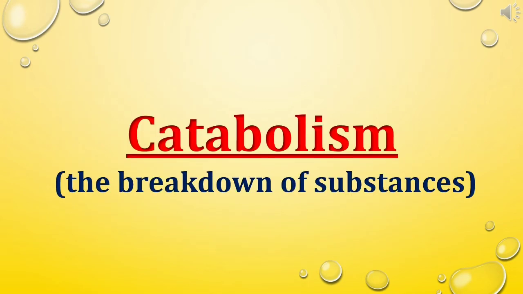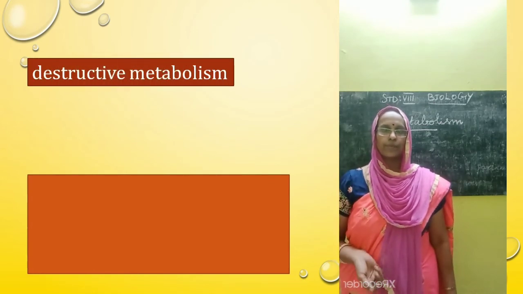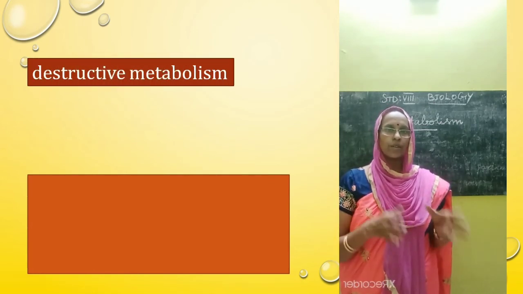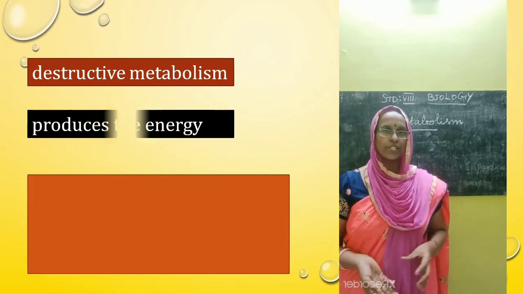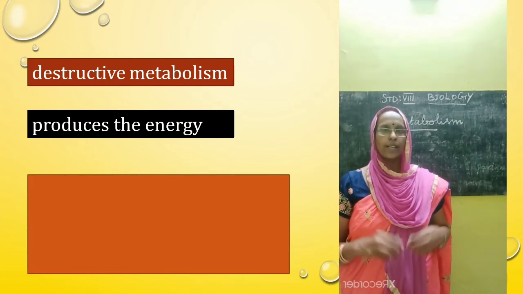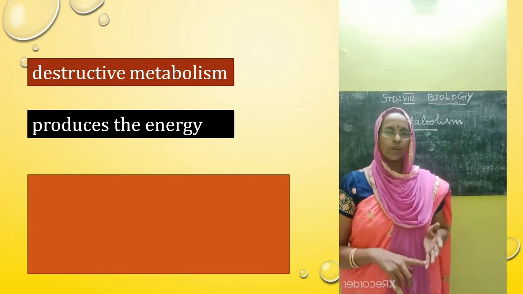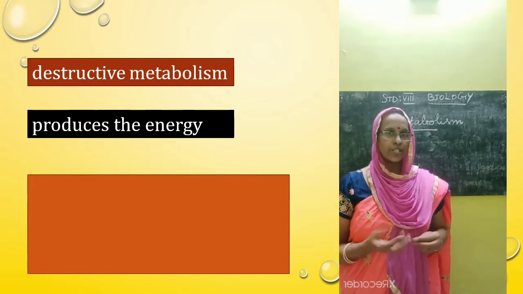Catabolism, the breakdown of substances. Catabolism, or destructive metabolism. In this process, complex organic molecules are broken down into simpler forms and release energy. This energy is used for all the cell activities, and is used as the fuel for anabolism, heats up the body and enables the contraction of the muscles and the movement of the body.